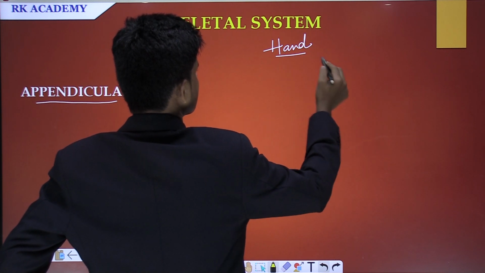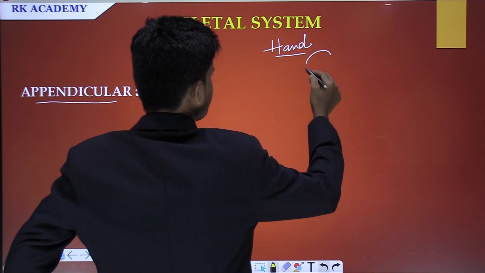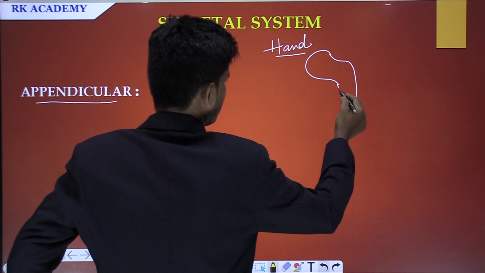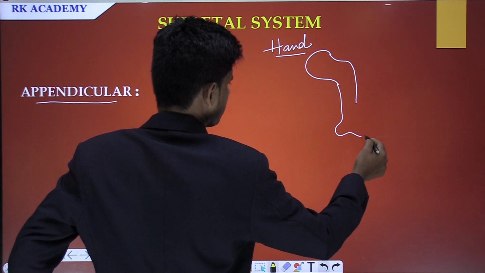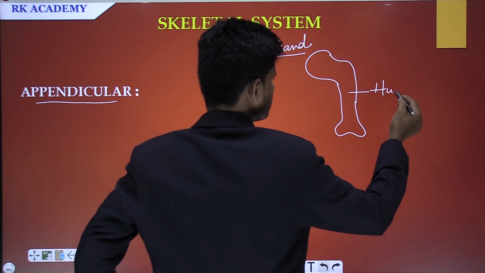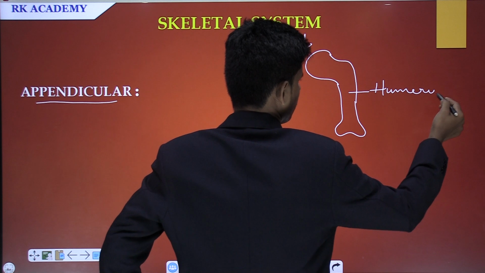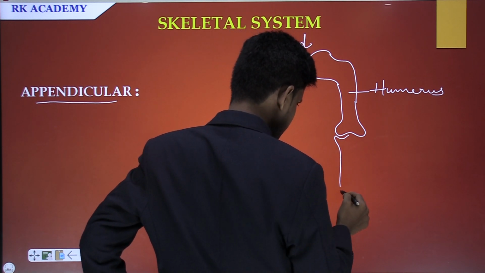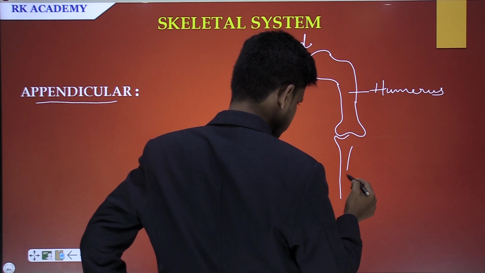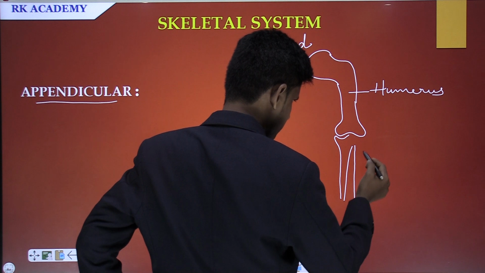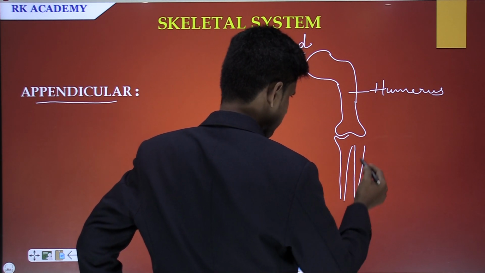So here, for example, if we take a hand, this is the joint where the shoulder and hand make an establishment, and this is the bone called humerus. Here there are two bones, this is one bone and this is the second bone.